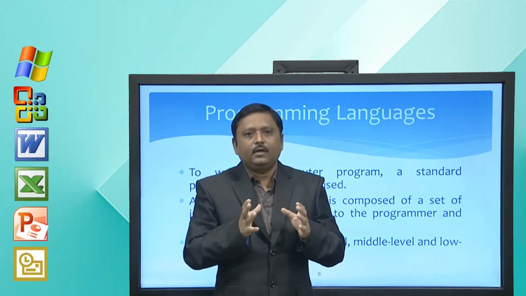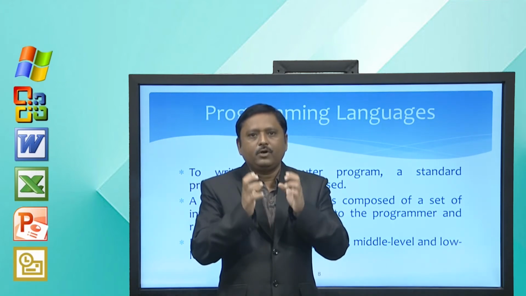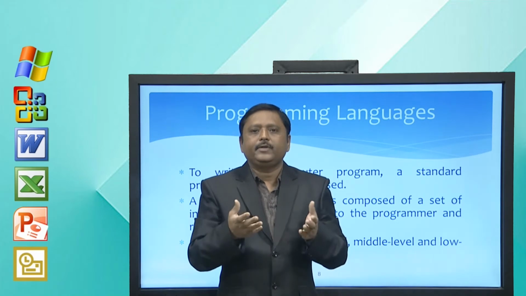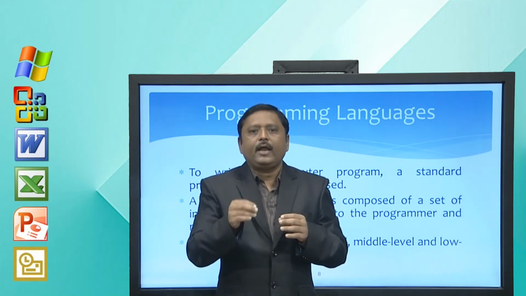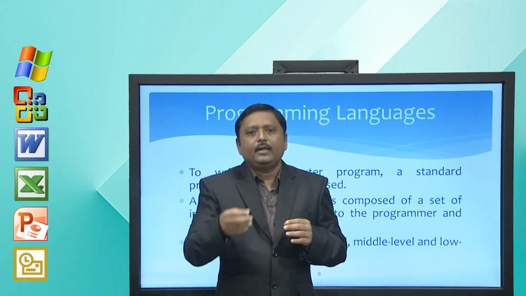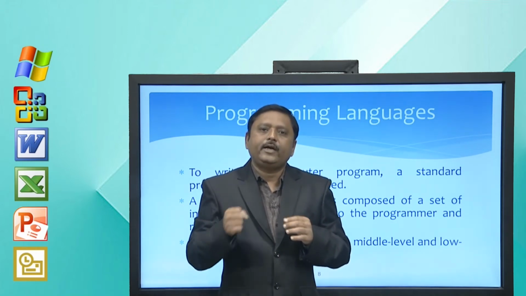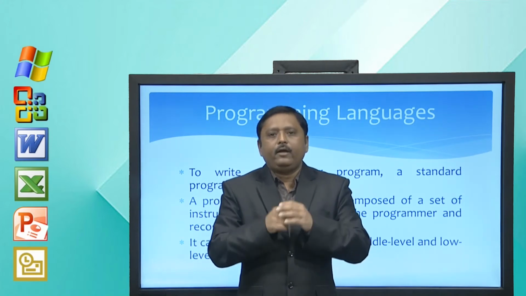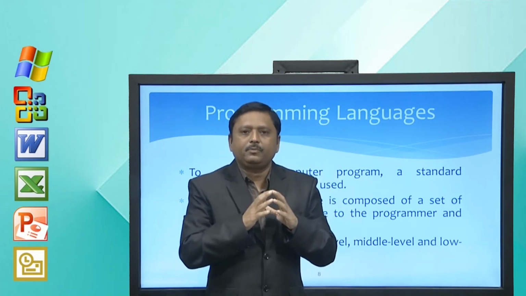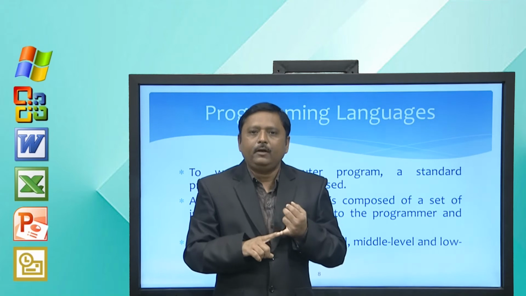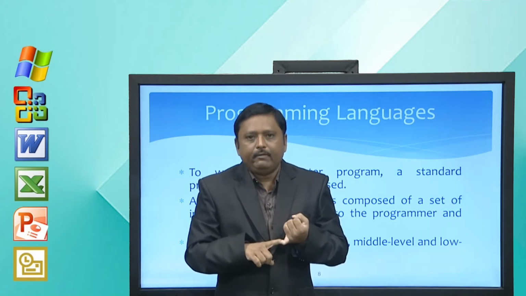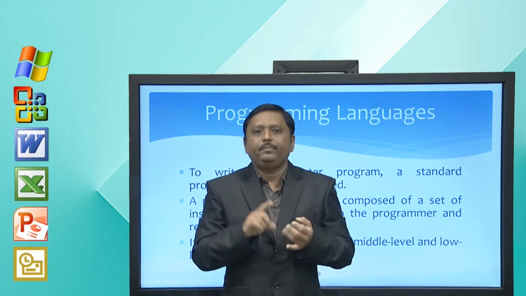This is the major function of programming language. It allows you to write programs, and when you execute them, they are converted into a format which is understood by the computer. And we have three categories of programming language: high level, middle level and low level.